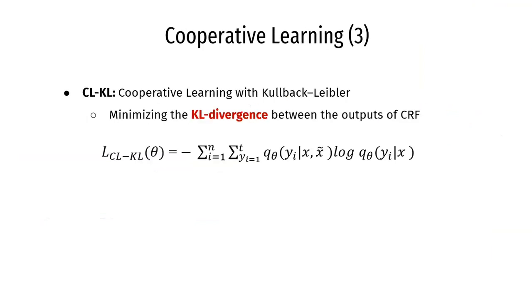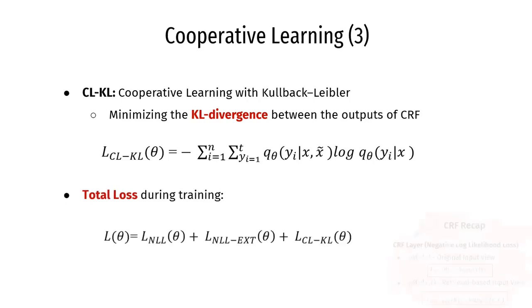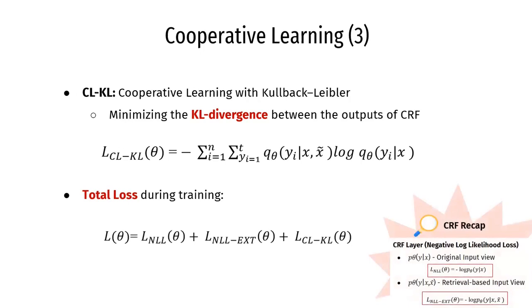So the CLKL function focuses on minimizing the Kullback-Leibler divergence between output distributions of CRF. This helps to increase the likelihood of the two input views producing similar results, establishing a more unified model. The total loss during training is therefore the sum of the CLKL loss and the label losses of the CRF.